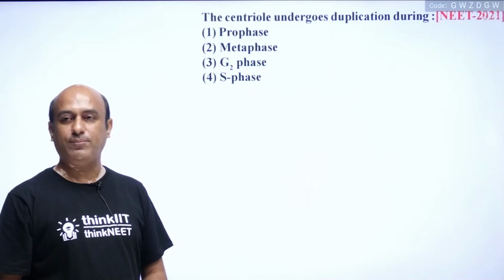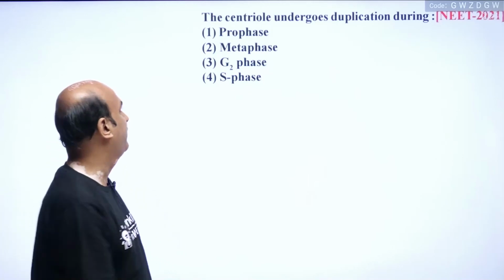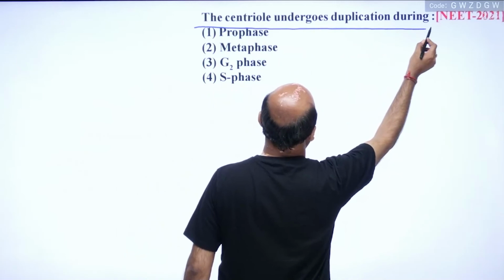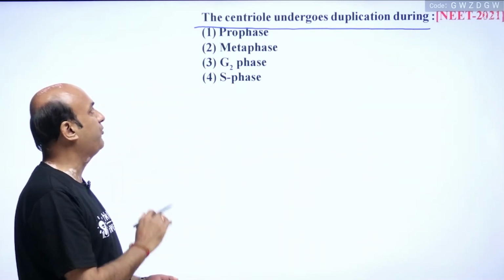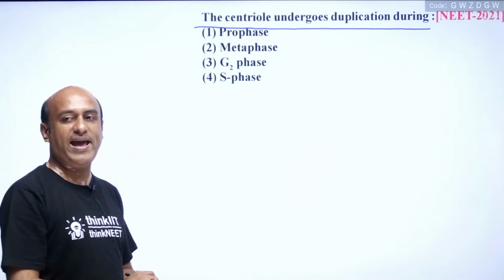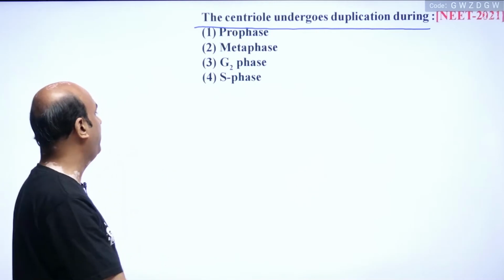Now student, let us come to the next question. Here the question is, the centriole undergoes duplication during. Here option number 1, prophase, option number 2, metaphase, option number 3, G2 phase, and option number 4, S phase. So student, which option here is the correct one?